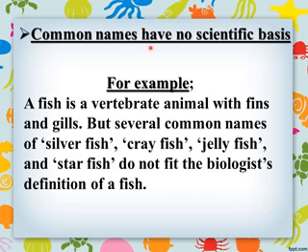Sometimes common names have no scientific basis. For example, a fish is a vertebrate animal with fins and gills. But some common names of animals like silverfish, crayfish, jellyfish, and starfish do not fit the biologist's definition of fish.